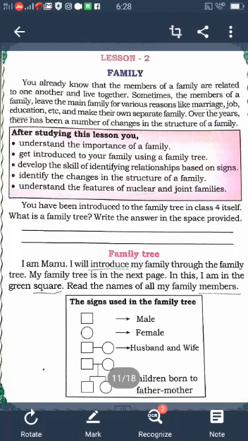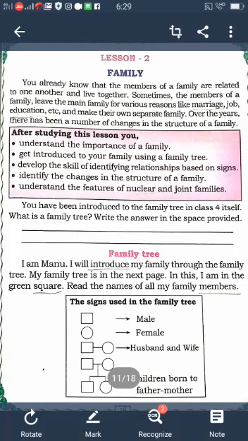So in the first page there is a family tree given. They identify the two signs. Square is a male symbol, and circle is a female. Understood? The family tree is explained in this lesson, how to write the family tree. There are 4 generations.